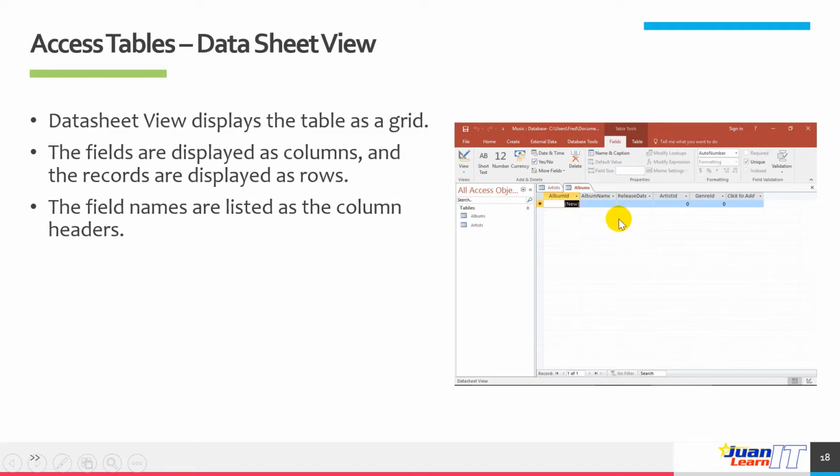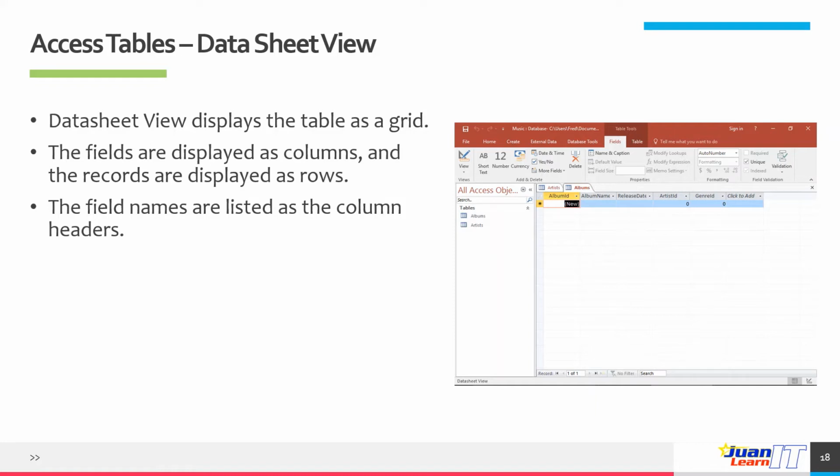The fields are displayed as columns and the records are displayed as rows. The field names are listed as the column headers. Datasheet view shows the data in the database. It also allows you to enter and edit the data. It does not let you change the format of the database, other than minor changes such as displayed column widths.